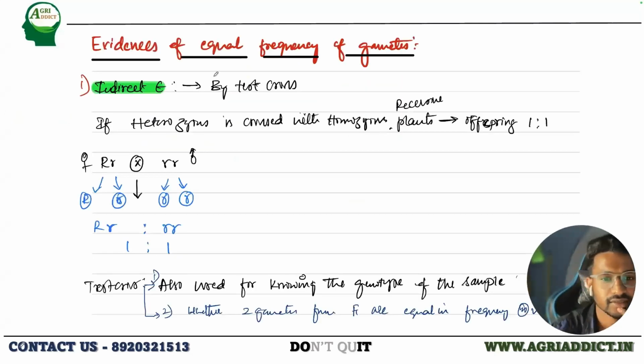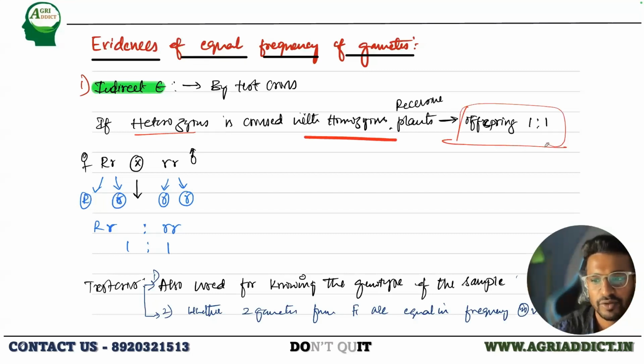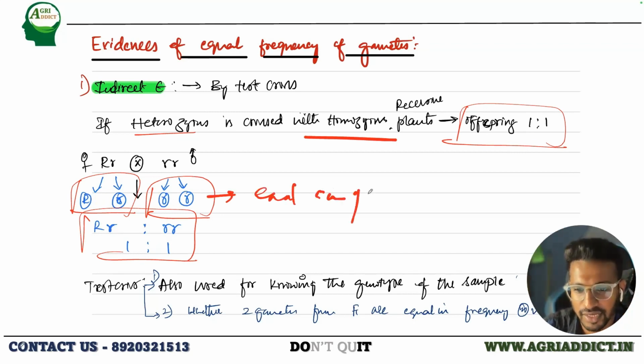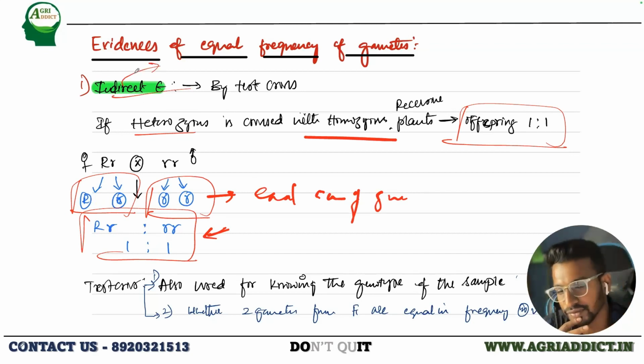I'll just show you here. So consider that if you are crossing the heterozygous with the homozygous recessive plants, the offspring will be 1:1. When will it be 1:1? If you are crossing the heterozygous with the homozygous, it will always be 1:1 when there is an equal contribution of all the gametes. Just assume that there is equal contribution, only then you will get the 1:1 ratio. So this is the indirect evidence for the equal frequency of the gametes.